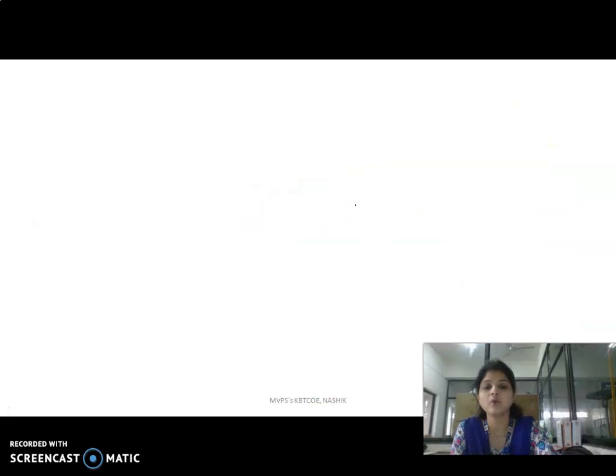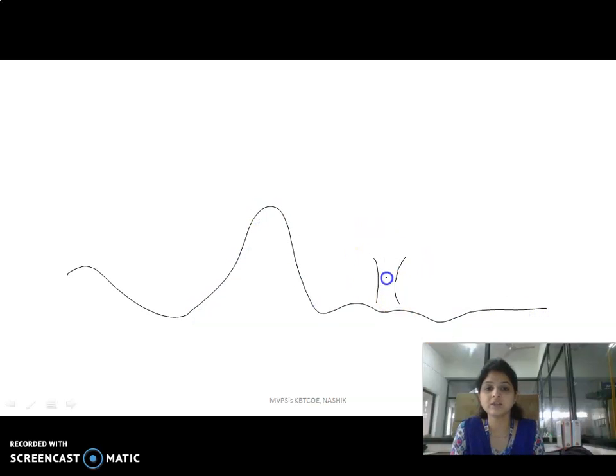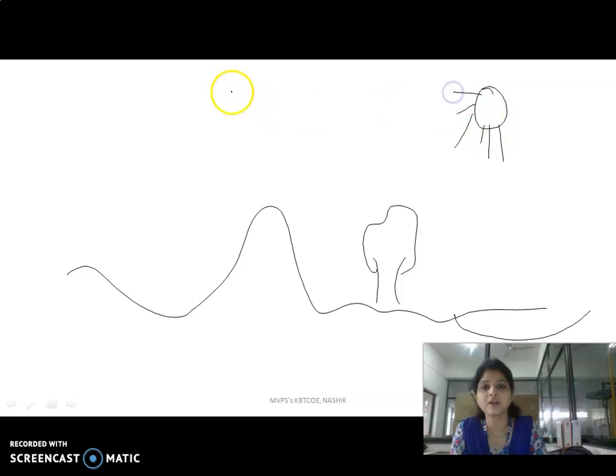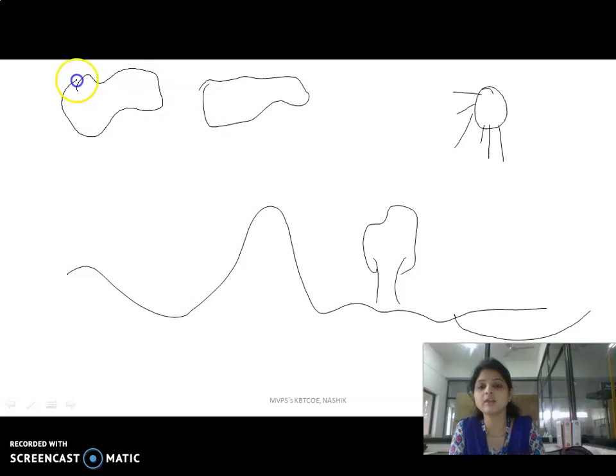Again, I am going to repeat in short. If we consider that this is the land surface, here is a tree, then next one is the oceanic body, and here is the sun radiation which comes onto the land surface. Then the next part is that clouds get formed. When the clouds are formed, precipitation occurs, and this precipitation occurs in different forms. So this is the oceanic body.